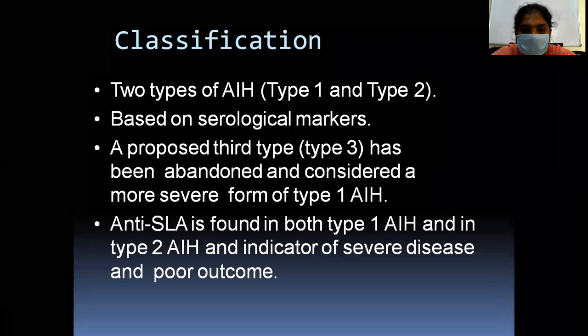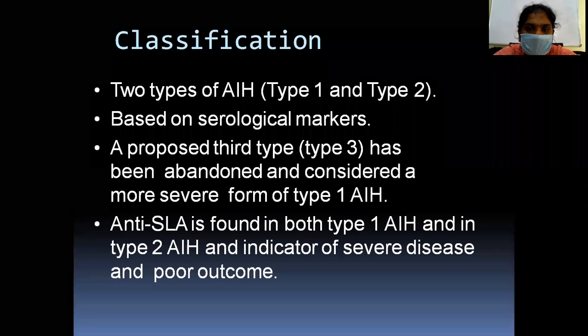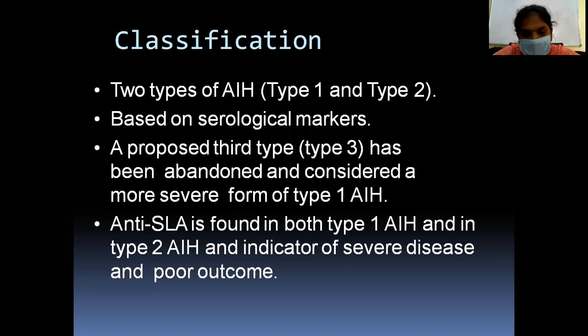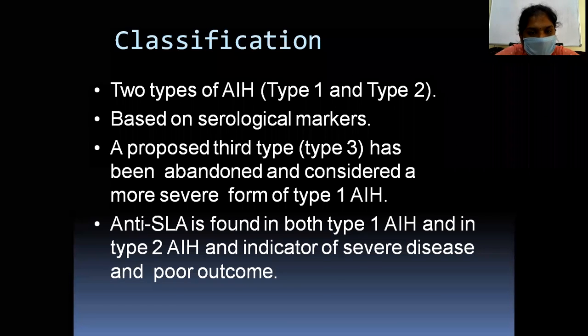Classification. There are two types of autoimmune hepatitis based upon the serological markers. A proposed third type has been abandoned and considered as a more severe form of type 1 autoimmune hepatitis. Anti-SLA is found in both type 1 and type 2 and is an indicator of severe disease and poor outcome. So this is an important point.